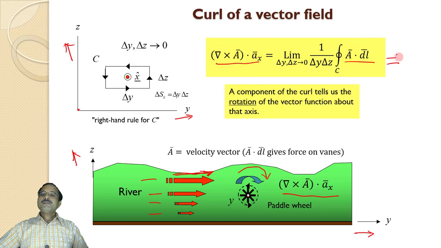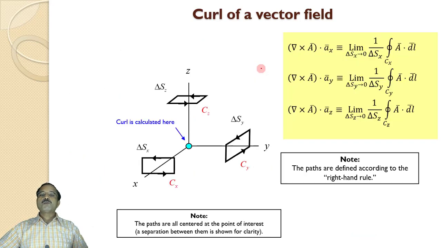In the same manner, this can be applied for y component and z component. So this is the x component as we have discussed earlier. In the same manner, the rotational effect in the y direction is the y component of curl. This is the rotational effect in z direction, that is z component of curl. So all those three dimensions of curl I represent in this diagram.